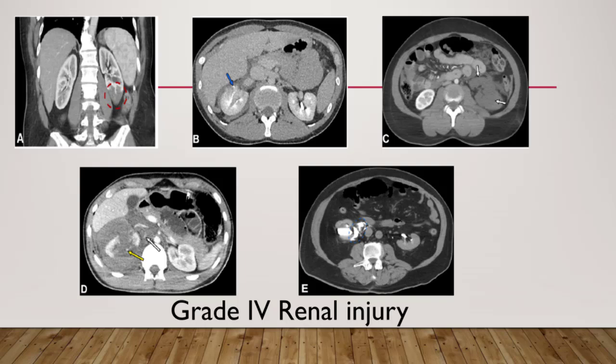And another case here in the E picture, a delayed phase contrast enhanced CT image, with contrast material extending into the right perinephric space, the blue arrow, and down to the right retroperitoneum. No contrast material is seen in the distal right ureter, not in this series, and while scrolling through the series, that's diagnostic for a complete ureteropelvic disruption.